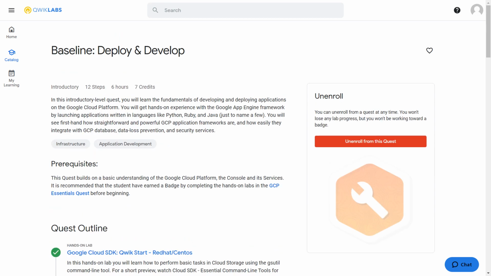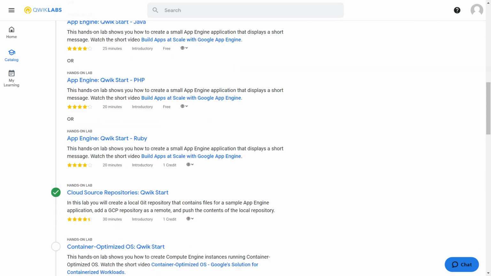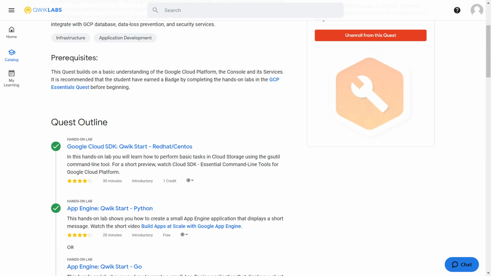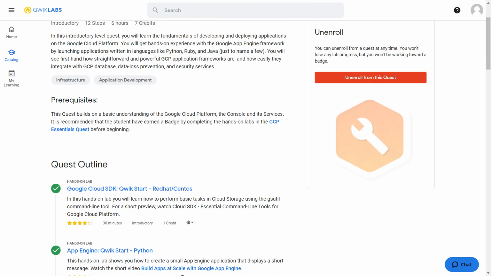First of all, you have to read these instructions. Read this part very carefully, because it tells you what this quest is about, and if you don't know what you're doing in the quest, there's no sense in doing it. Here you'll see a join button to enroll in the quest, so click on that. This is the first lab that you have to do. The circles that you see are the labs. Complete all the labs and you'll get a shareable badge like this.